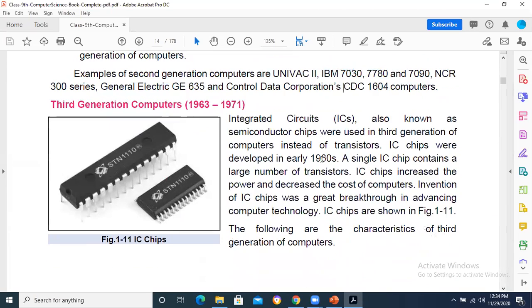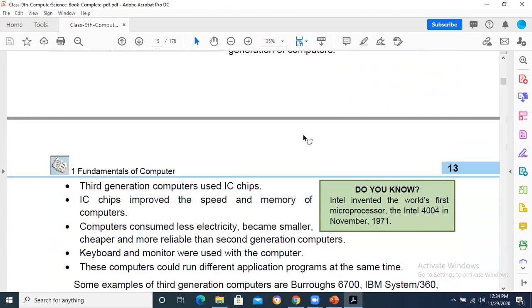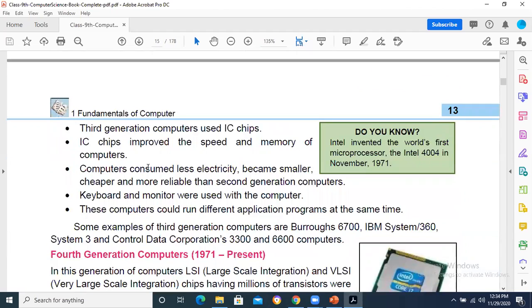Third generation: the transistors were upgraded to the ICs. It was basically the major difference between the second and the third generation. And of course, other advantages were also there. IC chips improved the speed of the memory, and of course, better advantages were there. These were cheap. These were reduced in size.